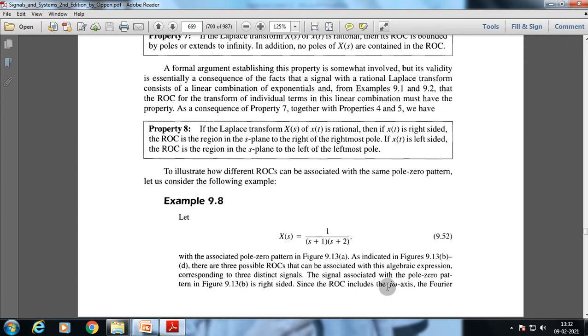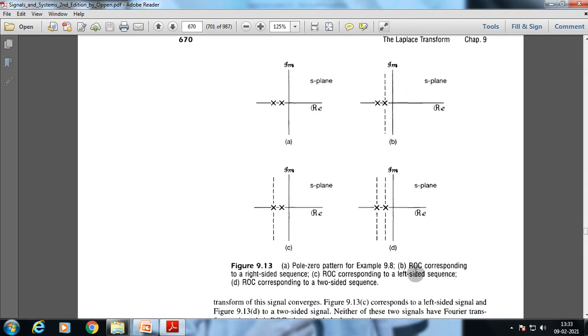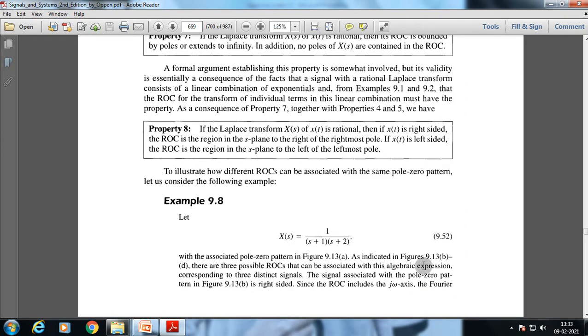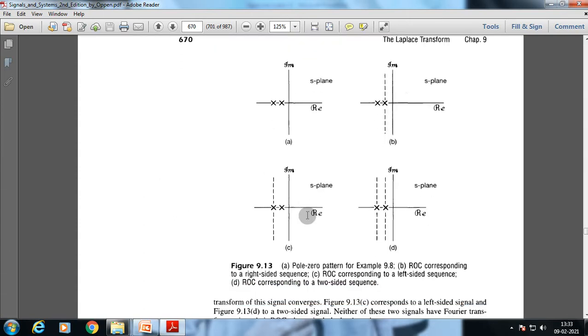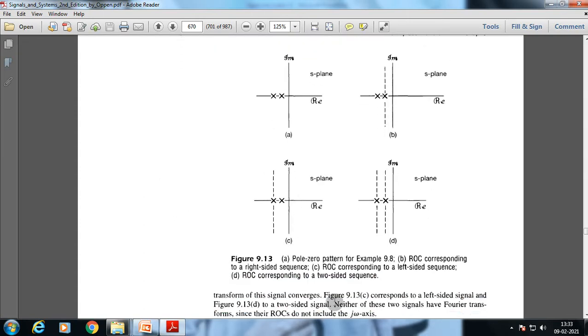The signal associated with the pole-zero pattern is right-sided. Since the ROC, region of convergence, includes the j omega axis, the Fourier transform of this signal converges. The other two ROCs correspond to a left-sided signal and a two-sided signal. Neither of these two signals has a Fourier transform since their ROCs do not include the j omega axis.